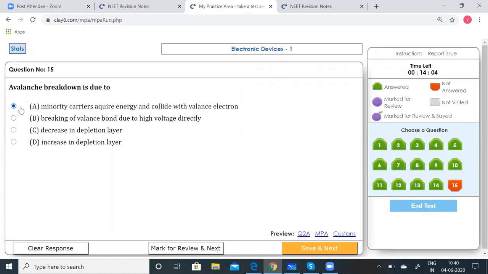So you can look into the other options also. Breaking of valence bond due to high voltage directly, decrease in... so obviously these three cannot be the correct option. It is because of these minority charge carriers which are going to collide with the valence electrons, so that it can create more hole electron pairs. So having completed everything, save that. Let us end the test.